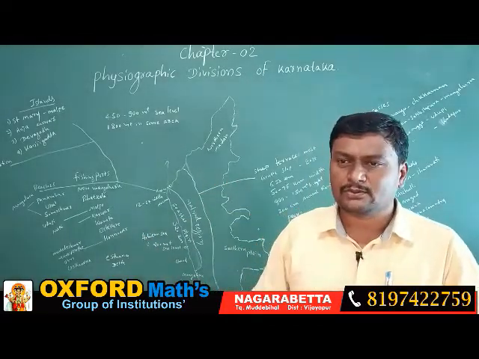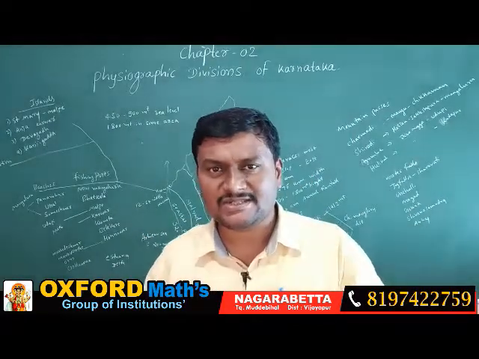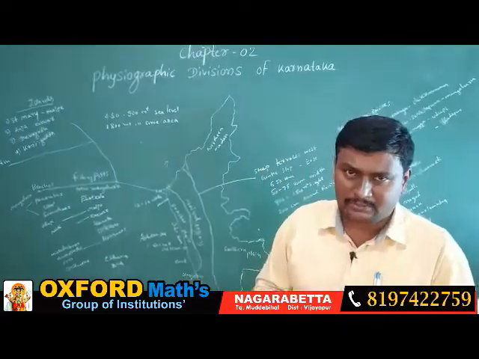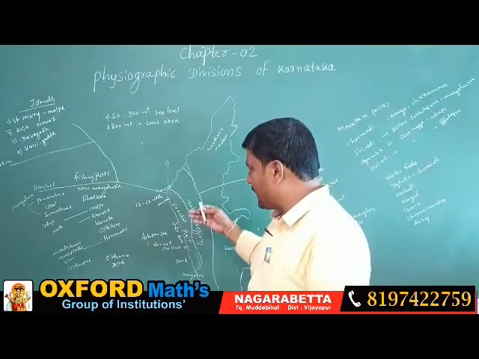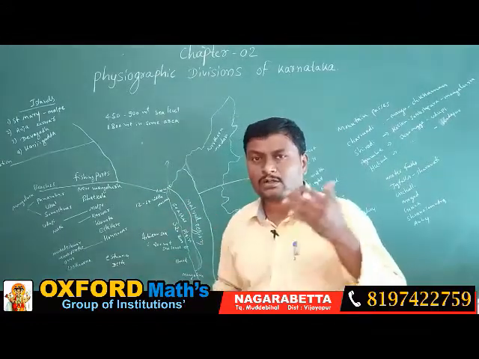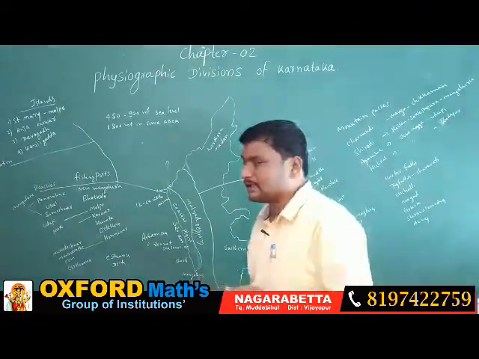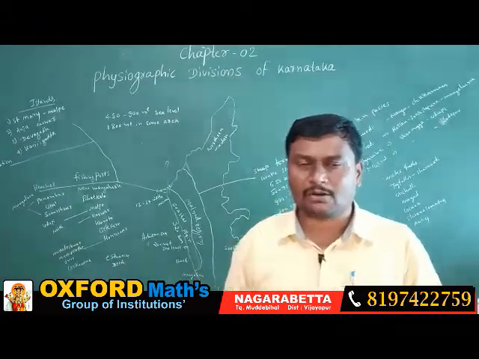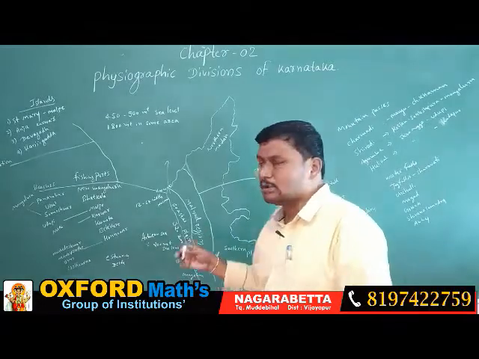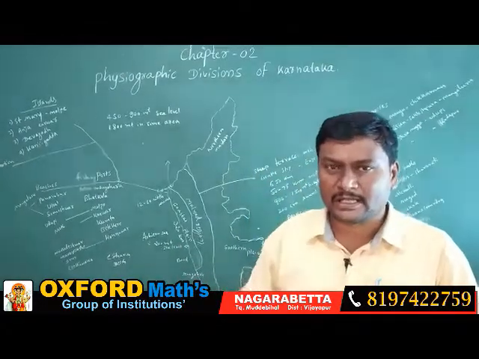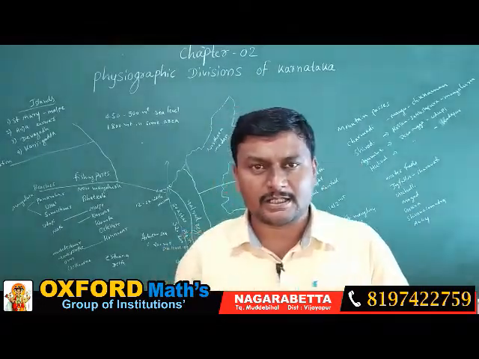The coastline area of Karnataka is stretched along the Arabian Sea, extending from Karwar in the north to Mangalore in the south. The total distance from Karwar to Mangalore is 320 kilometers of coastline.